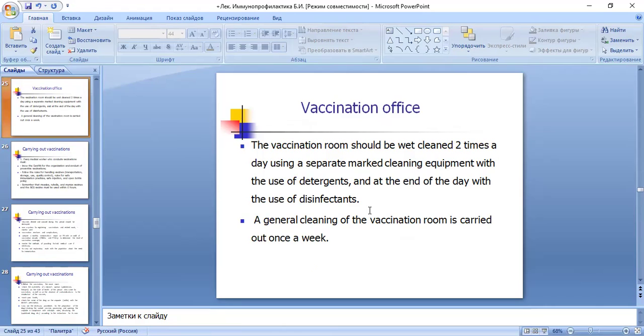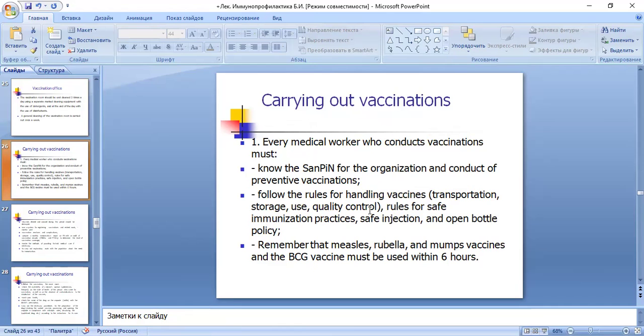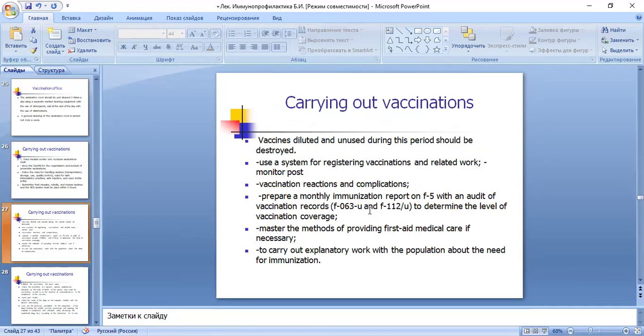What you should know about the vaccination office. The vaccination room should be wet cleaned 2 times a day using separately marked cleaning equipment with detergents, and at the end of the day with disinfection. Every medical worker who conducts vaccination must know the SanPiN rules and follow the rules of handling vaccines. Remember that measles, rubella, and mumps vaccines and BCG vaccine must be used within 6 hours. Vaccines diluted and not used during this period should be destroyed.